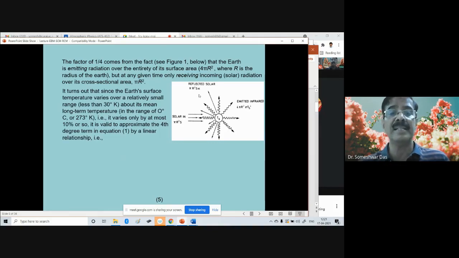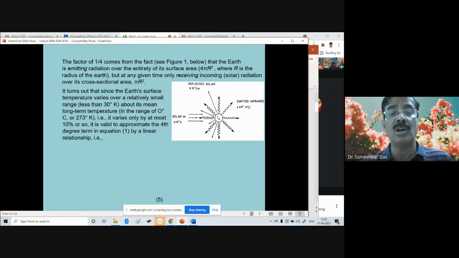So it turns out that the Earth's surface temperature varies over a relatively small range, less than 30 degrees Kelvin. On average, the change in temperature from the equator to the pole, in such an idealistic situation, varies less than 30 degrees Kelvin about its long-term mean temperature of about 0 degrees centigrade or 273 degrees Kelvin.